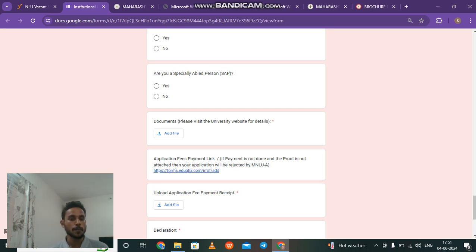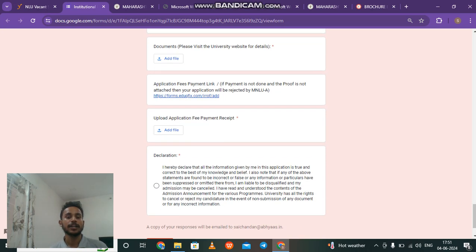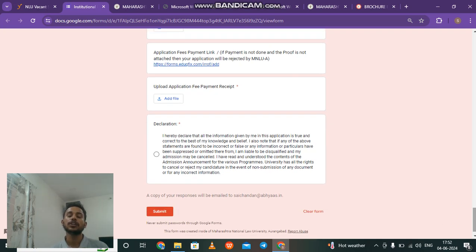After that, you have to upload the fee payment receipt. Remember, I told you to make the fee payment and then come to the application process, because by this time you will have the payment receipt. Upload the payment receipt here, accept the declaration and submit the form. Once you submit the form, you will be successfully registered and it will be decided on the 12th.